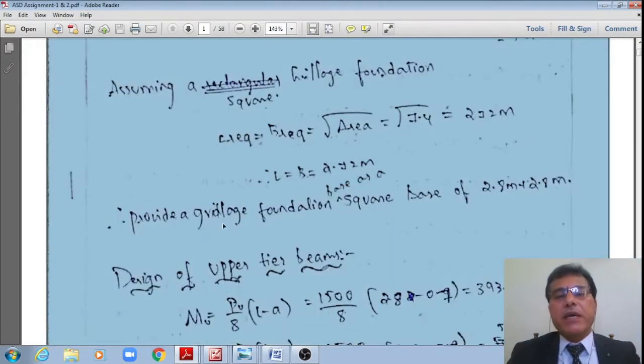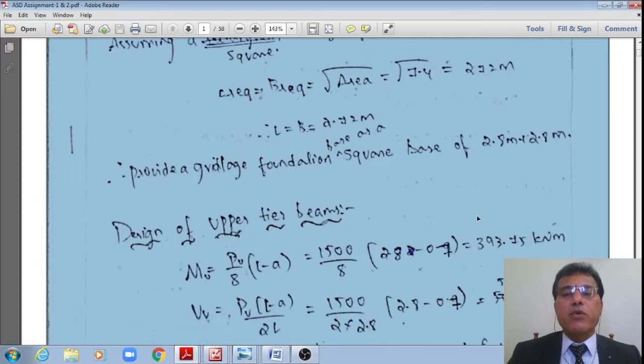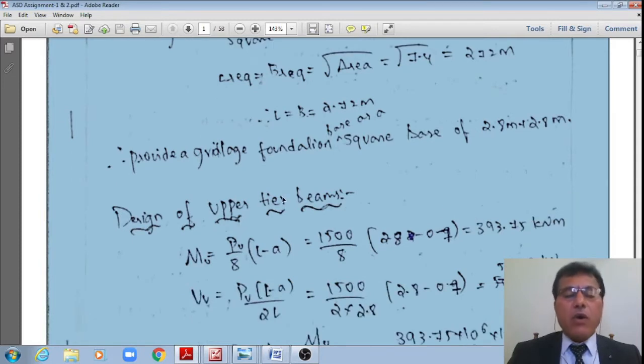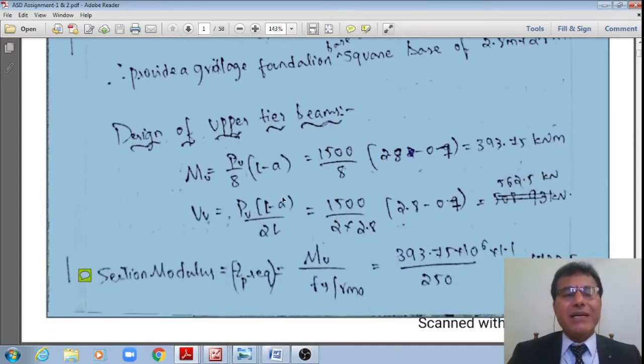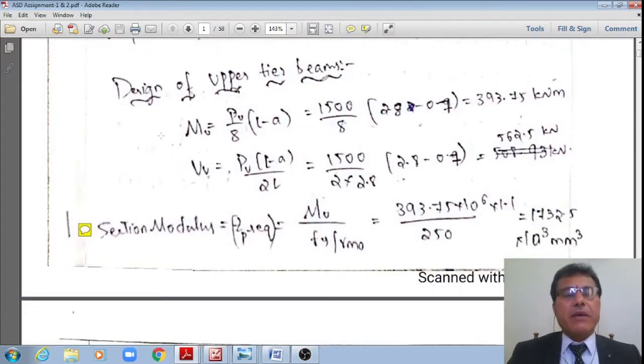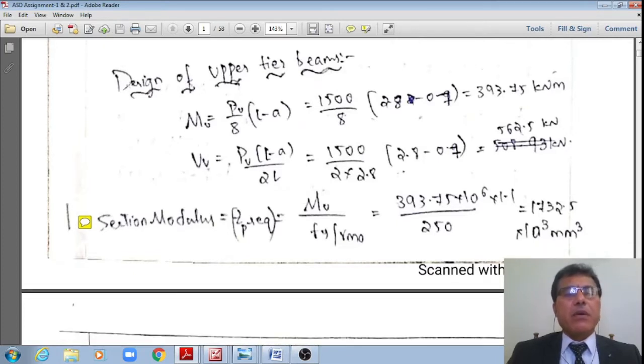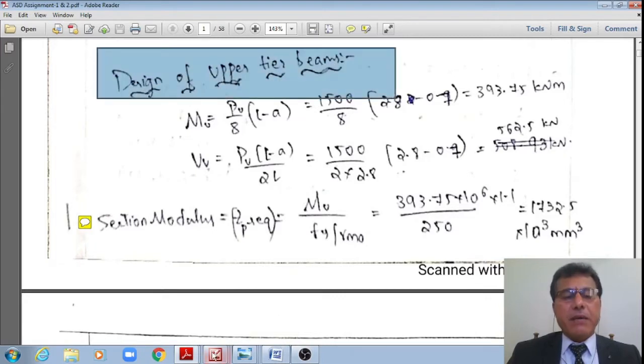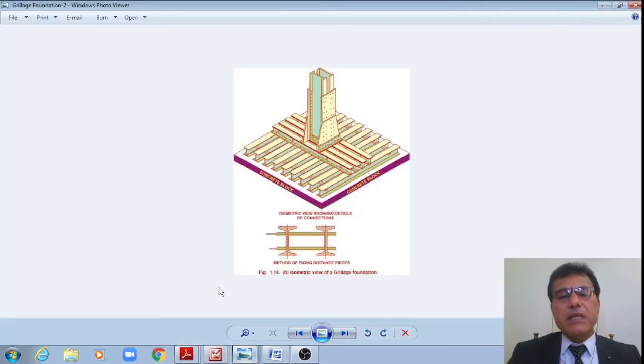Hence provide a grillage foundation of base as a square. Even the code says that you provide 100 plus 100 extra. Therefore 100 plus 100 means 2.9 by 2.9 is the outer to outer dimension of the concrete, right? Now the next subheading: once I fix the size, I need to design the upper tier beams, right? The first subheading is the design of the upper tier.